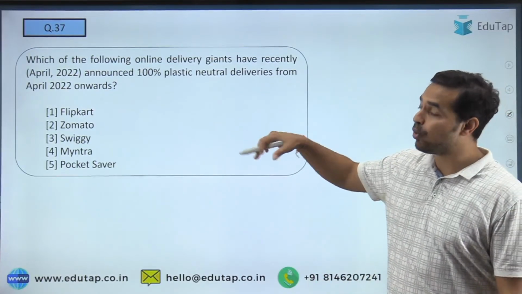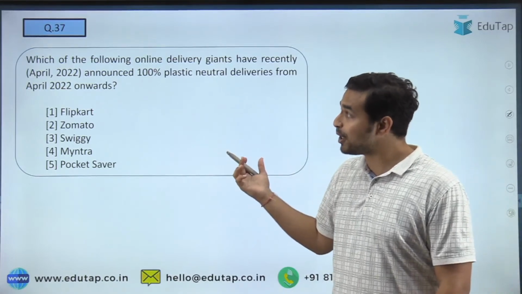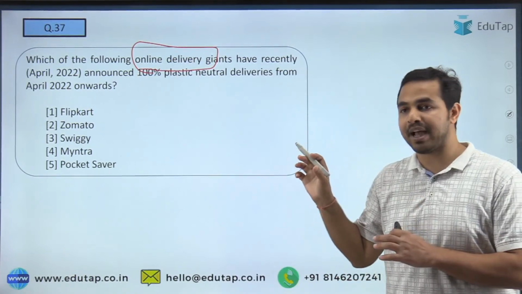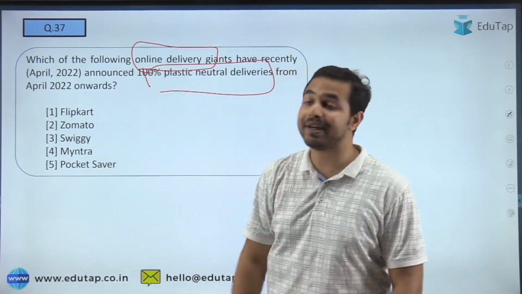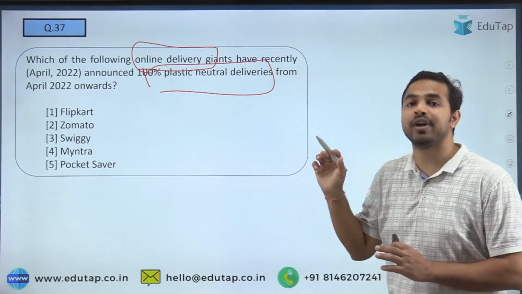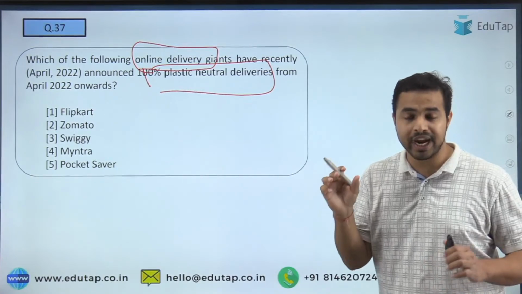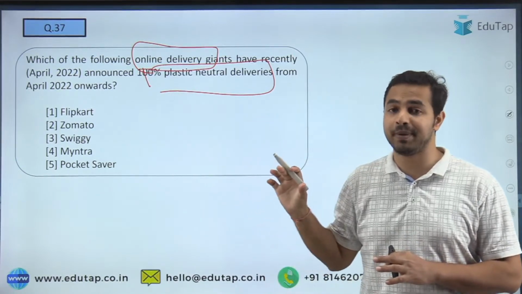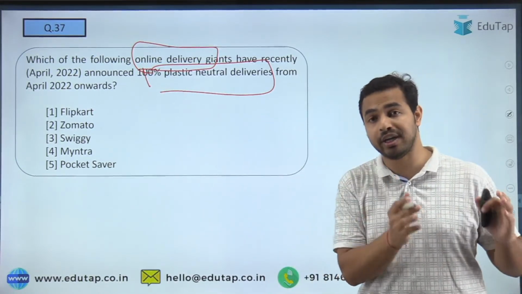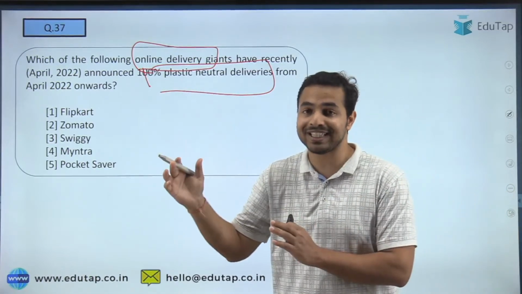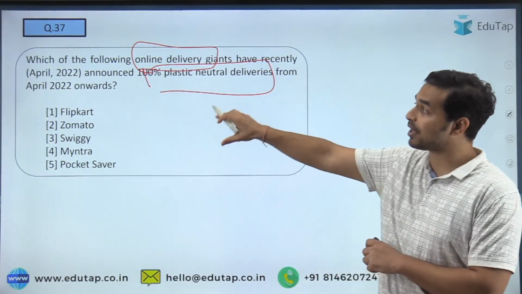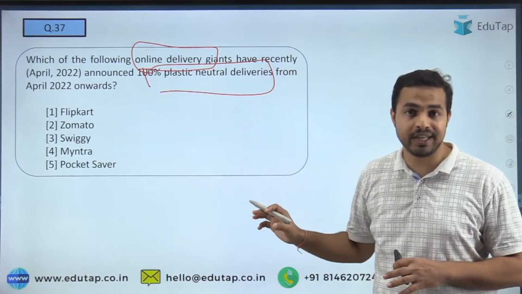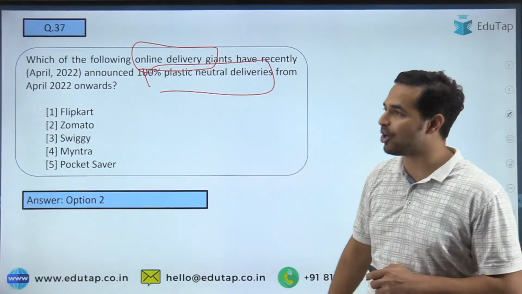So the next question is once again on this particular part, that which of the following online delivery giants have recently announced 100% plastic neutral deliveries from April 2022 onwards. A very good step. See, we all know that we are moving towards saving the climate, and that's why such kind of initiatives are being launched by these kind of companies. हमने पहले पढ़ा कि L'Oreal की एक मैन्युफैक्चरिंग फैसिलिटी कार्बन न्यूट्रल बनी है, and now it is one of the company जिसने कि अनाउंस किया है कि we will be achieving the 100% plastic neutral deliveries. And absolutely right guys, the right answer is option 2, that is Zomato.